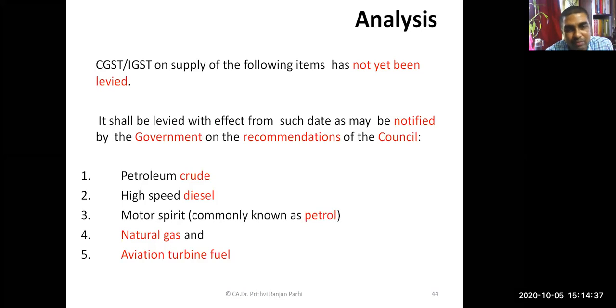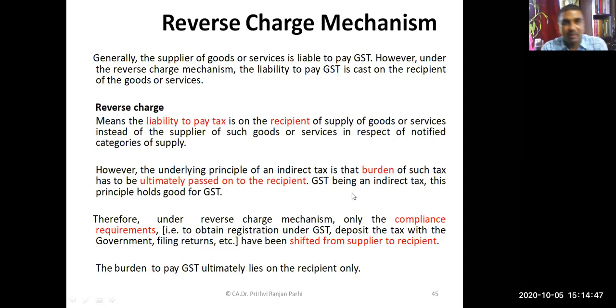If we continue our analysis further, as you know, these are the 5 items on which GST is not levied. And there are certain items to which the reverse charge mechanism is applicable. Normally GST is paid on a forward charge basis.